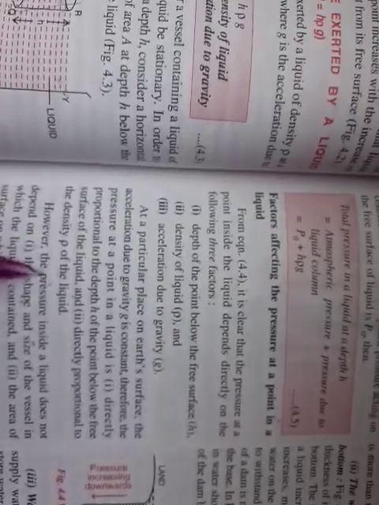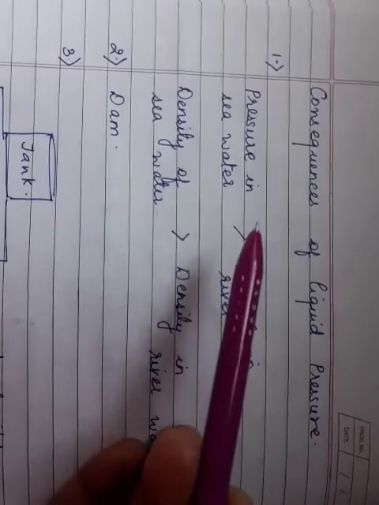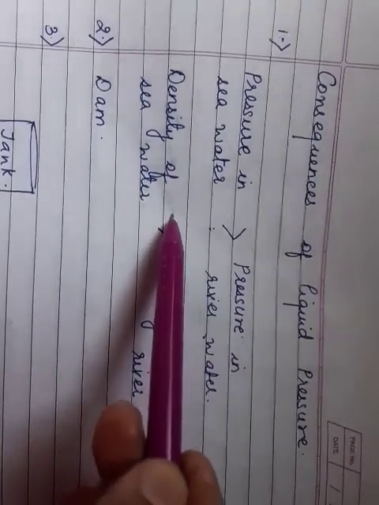As the density increases, the pressure also increases. So we will write the reason as: pressure in the sea water is more than pressure in the river water, because density of sea water is more than the density of river water.